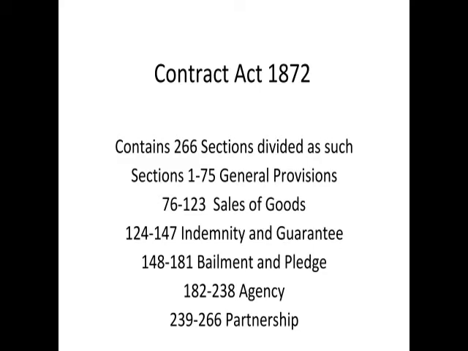So from 124 to 147, these are indemnities and guarantees. So we have 1 to 75, that is basically explaining to you what a contract is, when it can be void, when it can be used, when it can be fraudulent or anything like that. And from 124 to 147, you're getting your indemnities and guarantees. Okay? From 148 to 181, these are bailments and pledge. These sections deal with those only.